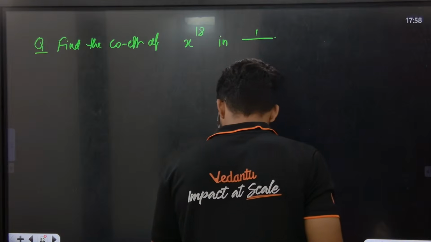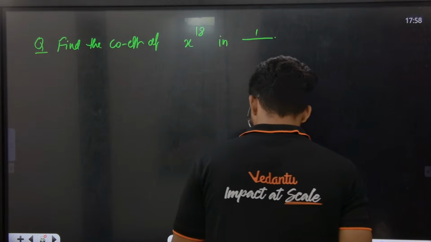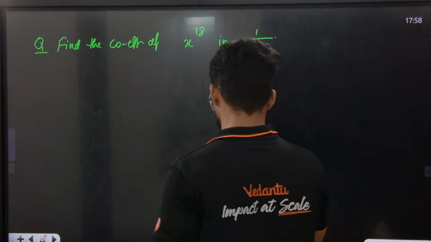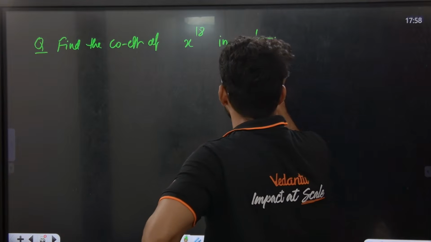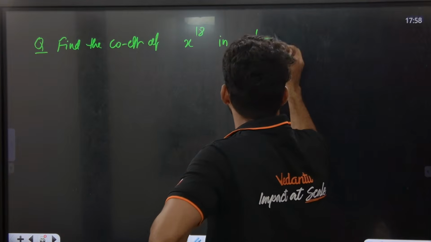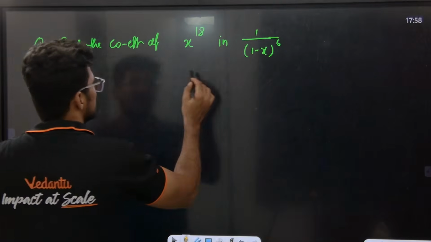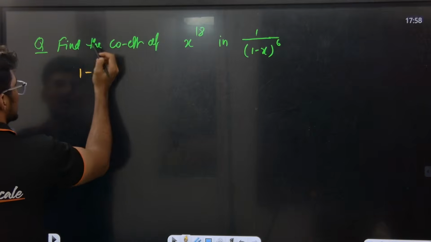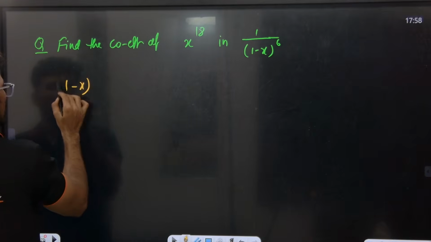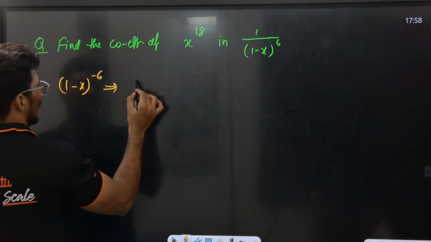1 minus x to the power of what? Whatever you say, 5, or else you take 6, no problem. So tell me, what is the coefficient? This can be written as 1 minus x to the power of minus 6. Okay, wow.